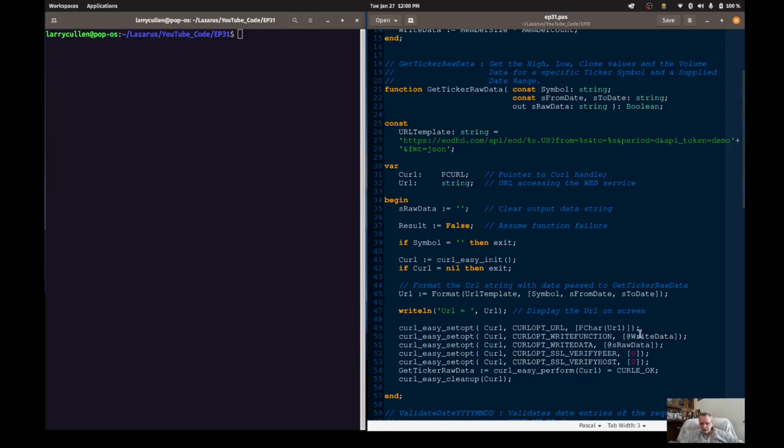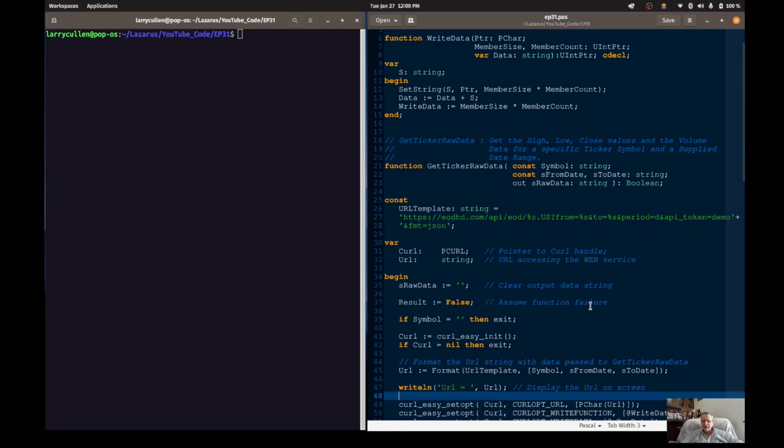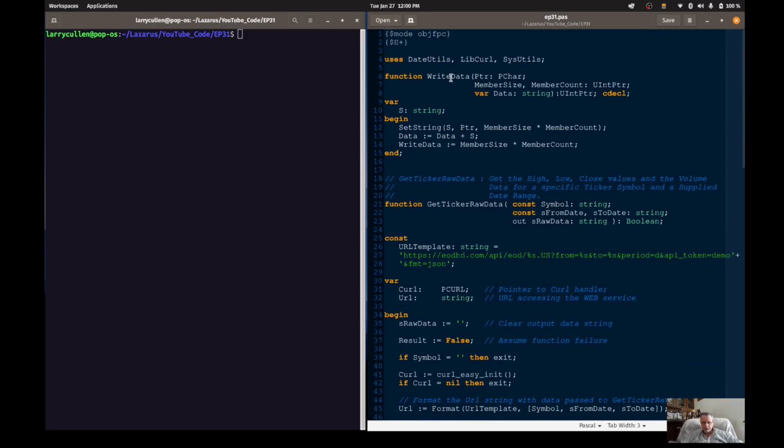Write data is called right on this line. Because Pascal is a one-pass compiler, if you don't have write data already declared here, it can't resolve the parameters that are passed. It doesn't know that it exists yet.